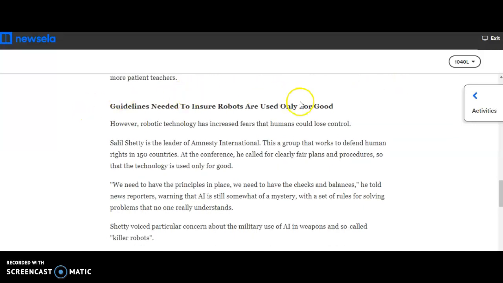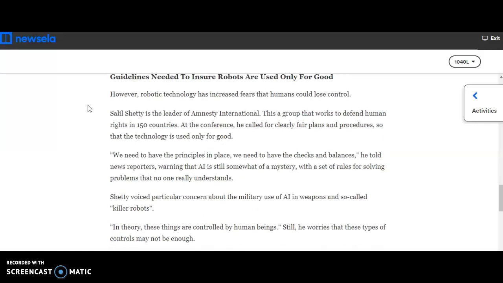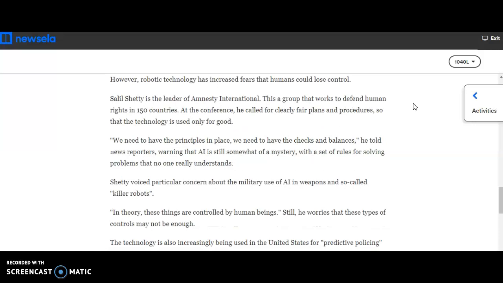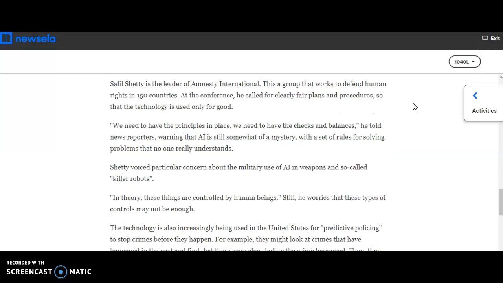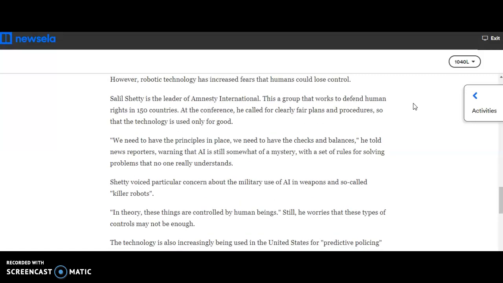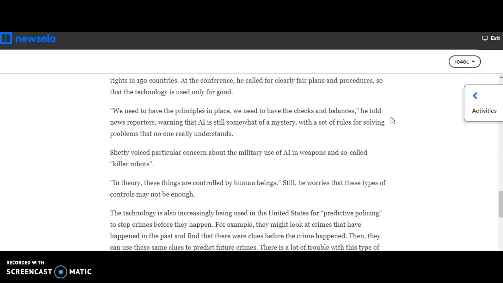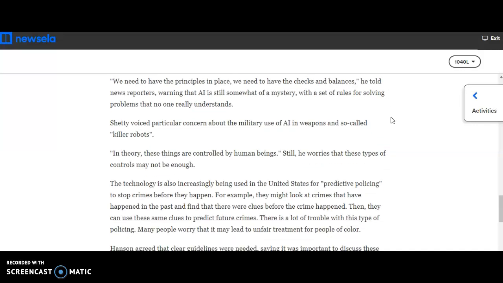Another little subtitle here, or subheading: guidelines need to ensure robots are used only for good. However, robotic technology has increased fears that humans could lose control. Salil Shetty is the leader of Amnesty International. This is a group that works to defend human rights in 150 countries. At this conference, he called for clearly fair plans and procedures so that technology is used only for good. "We need to have principles in place. We need to have the checks and balances," he told news reporters, warning that AI is still somewhat of a mystery, with a set of rules for solving problems that no one really understands.